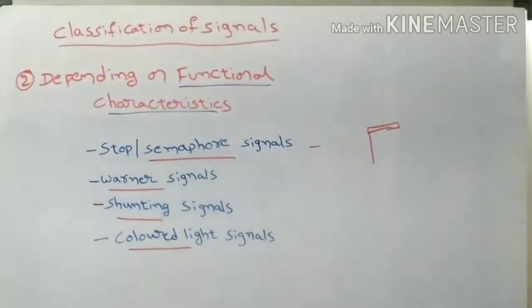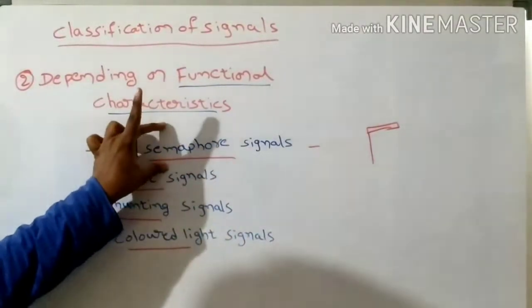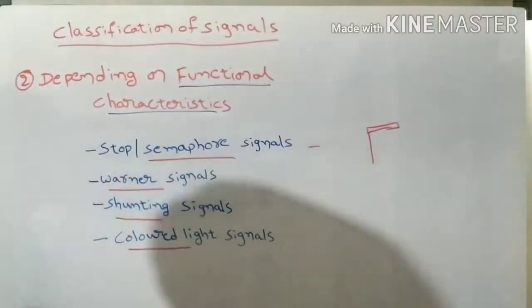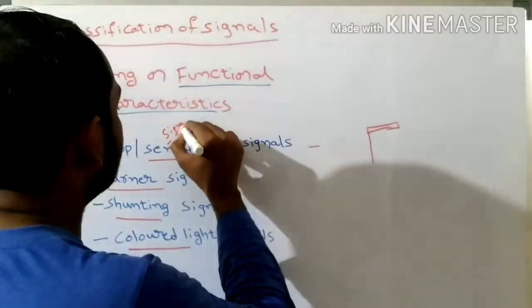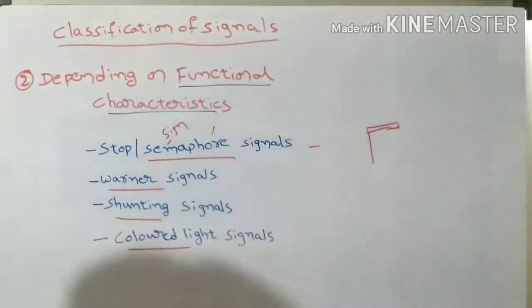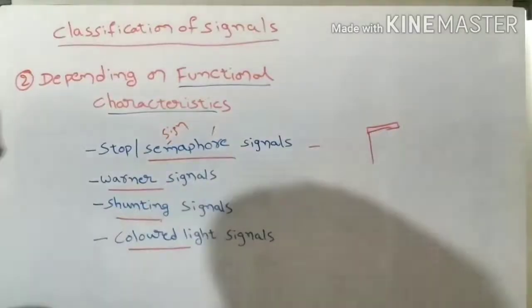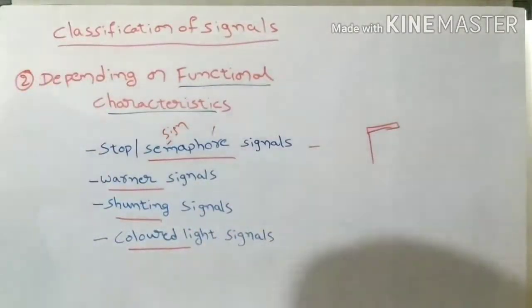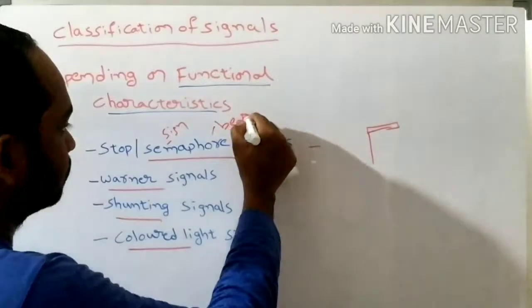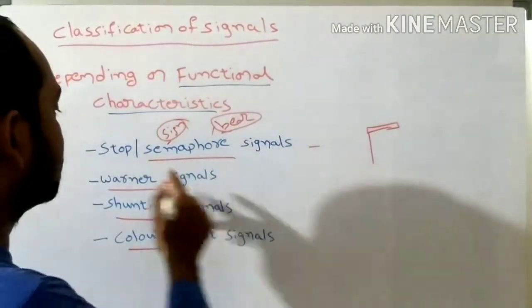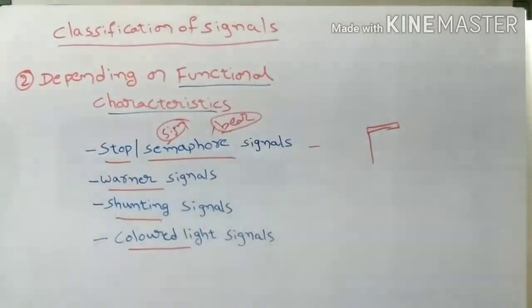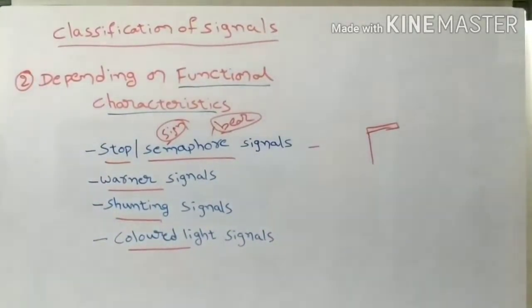And the term semaphore is a Greek term, where sema stands for sign and phore stands for bear. These signals are also called stop signals. These semaphore signals have been provided just behind the railway station, understand?